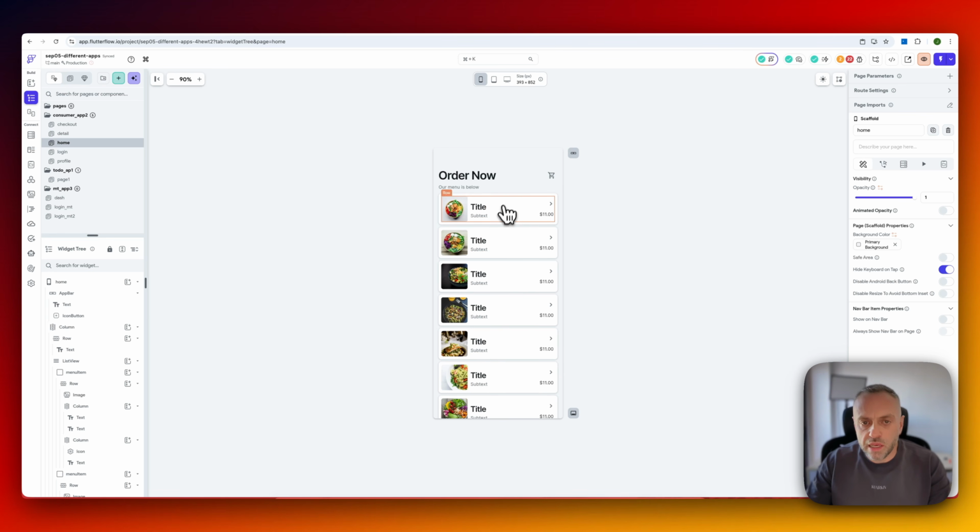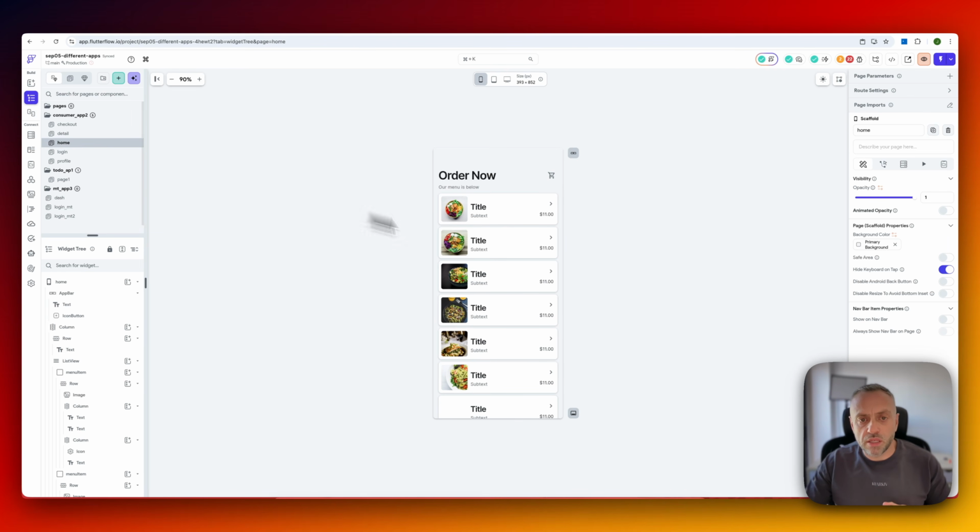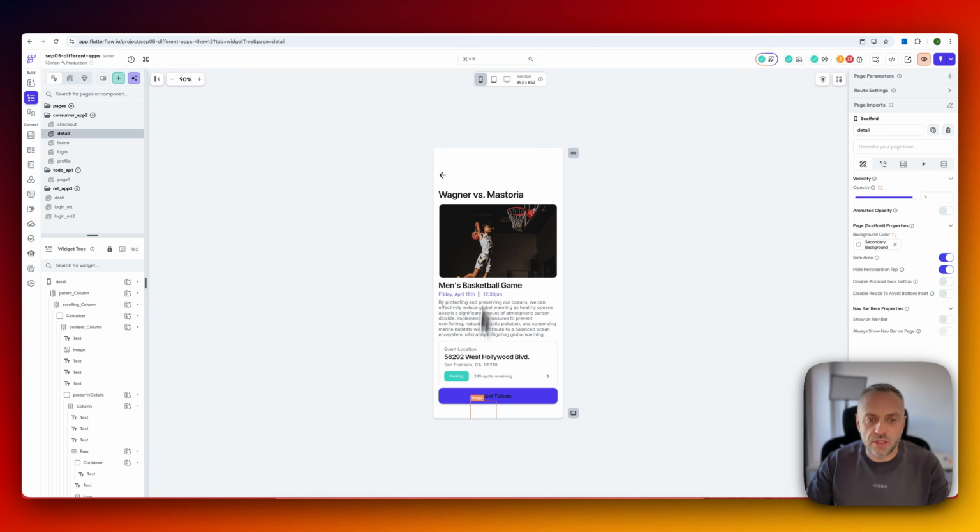Now, when the user clicks on an item, we need to redirect the user to the detail page. And here I have a random detail page that shows all the information about that specific item, right? About that specific list item, right? Because on the list item, we're not going to be listing all the details. That's reserved for the detail page, okay? And so on this detail page, you can list anything that you want.